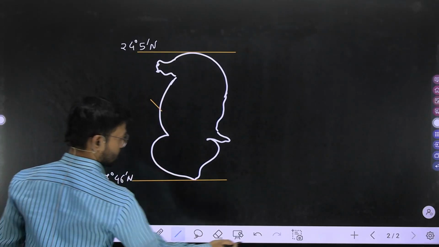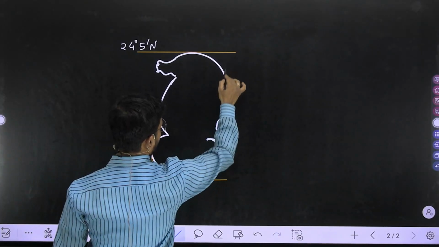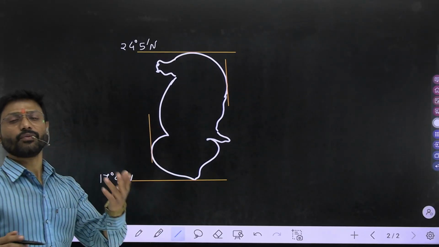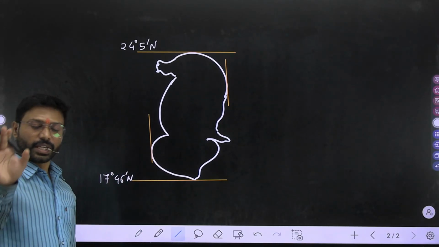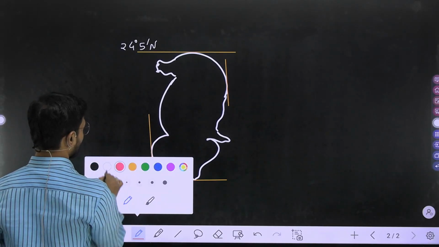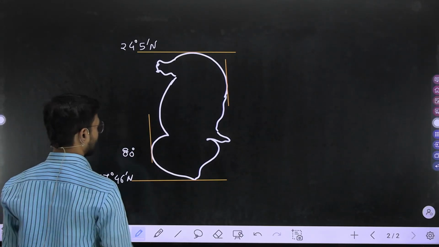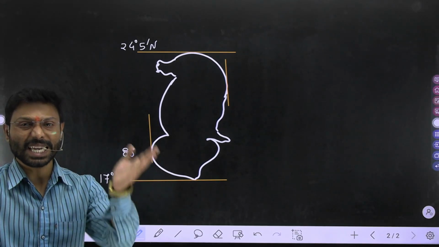Approximately draw like this. These are the longitudes. Now, what is the value of this longitude? The value of this longitude is 80 degree 15 minute east.